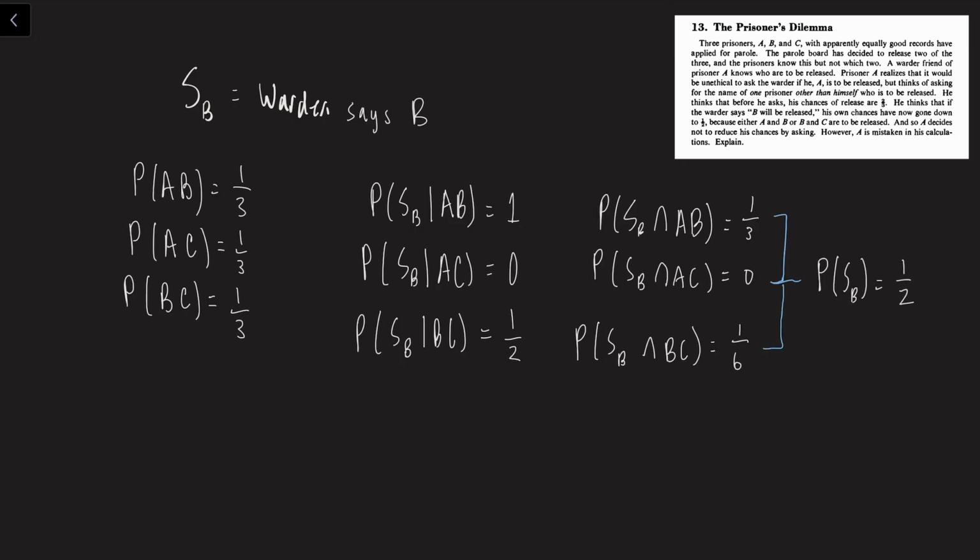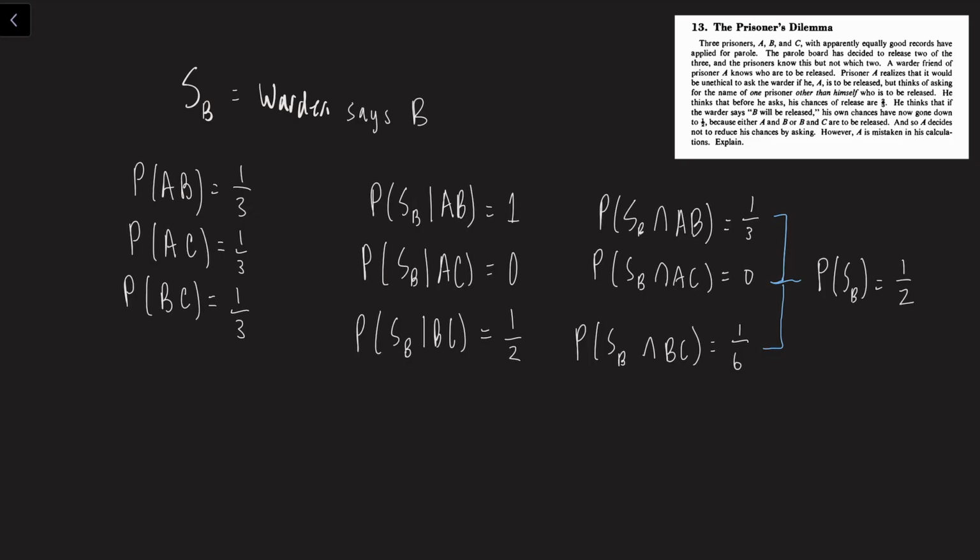So when we calculate these joint probabilities, the probability that the warden says B and it's AB, right, is 1/3. The probability that the warden says B and it's AC is 0. And the probability that the warden says B and it's BC is 1/6. And when we sum those probabilities up, we get the total probability that the warden says B to be 1/2. So the warden says B 1/2 of the time.